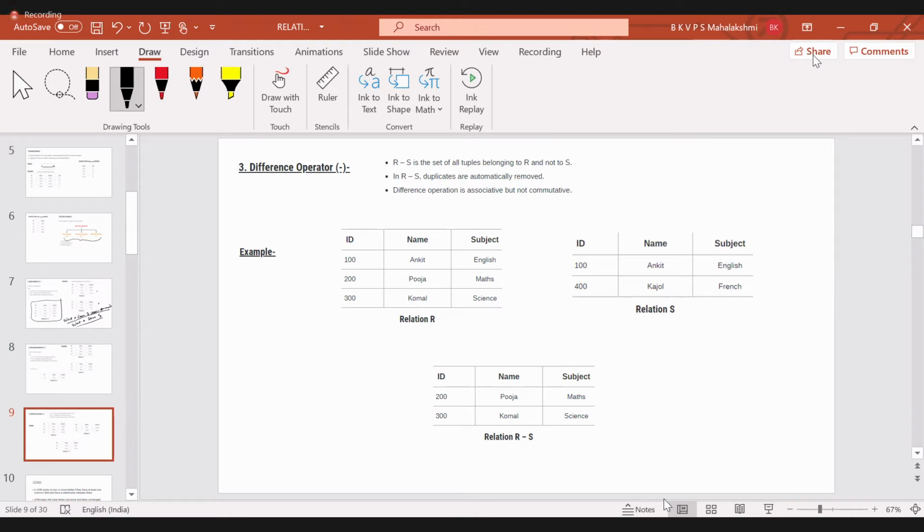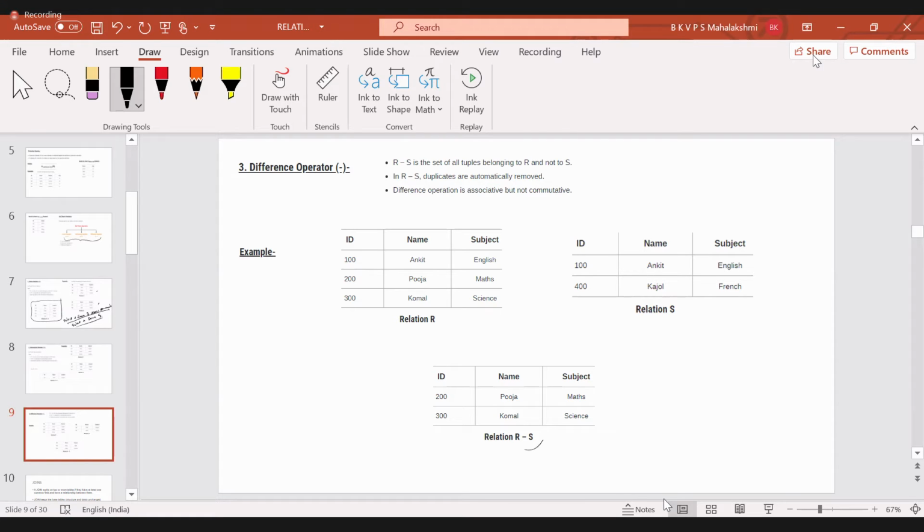So this is the difference operator. These are the two relational tables, and I've already told you, you will get the records from the first table, and it also removes the common ones. If any record of the first table is common in the second table, you will not get it in the output. So it just minus the common records. It gives only the records from the first table.